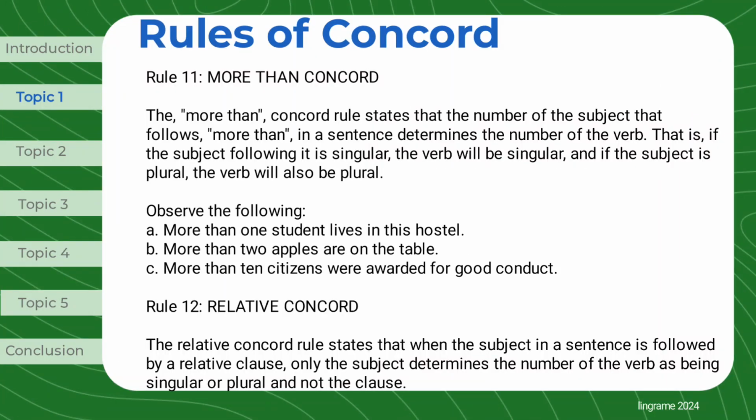Rule 11, More Than Concord. The More Than Concord rule states that the number of the subject that follows "more than" in a sentence determines the number of the verb. That is, if the subject following it is singular, the verb will be singular, and if the subject is plural, the verb will also be plural.